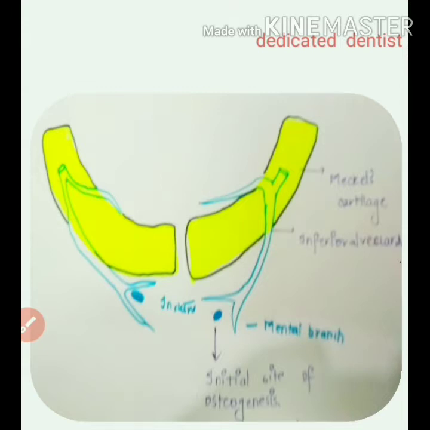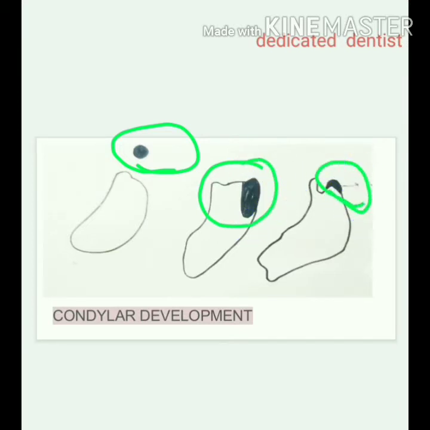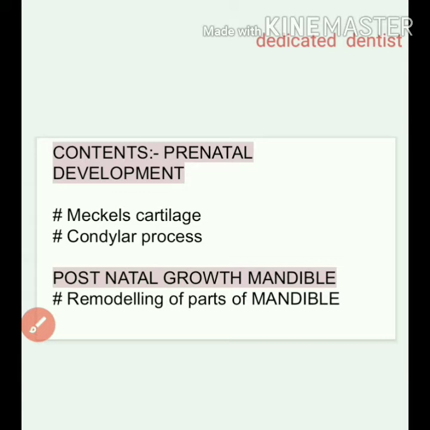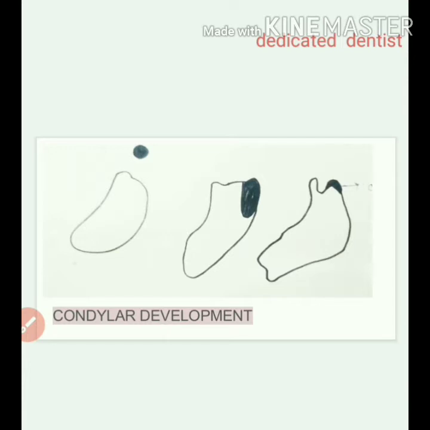Now we see the condylar development. This separate part here is the condylar cartilage. It initially develops as a separate area and later fuses with the mandibular body, and then a part of it still persists on the mandibular body, around the 4th month of intrauterine life. So that was it about the prenatal growth. Even if you mention this much about the Meckel's cartilage, its diagram, and the condylar development, you can just write these points and elaborate in your own words after you draw the diagrams.